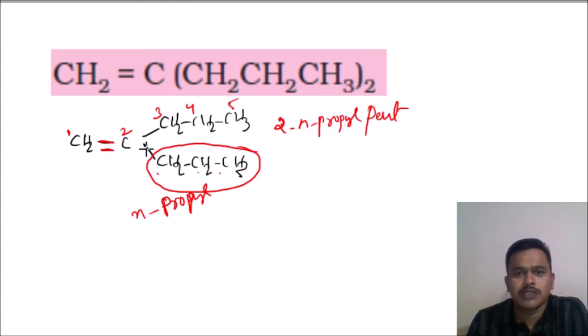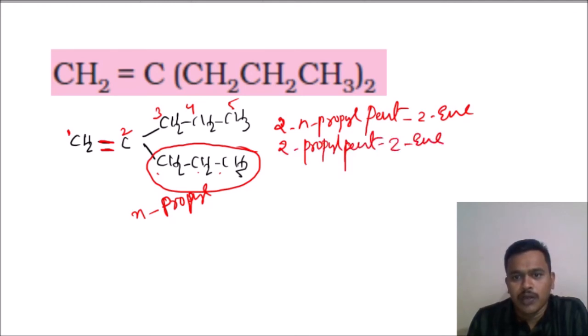Which position is the double bond? The second position. So that is pent-2-ene. 2-propyl is also correct. 2-propylpent-2-ene. This is also correct. So this is the name.